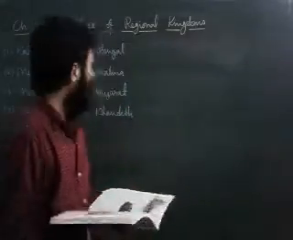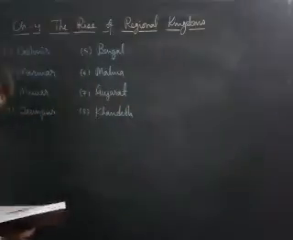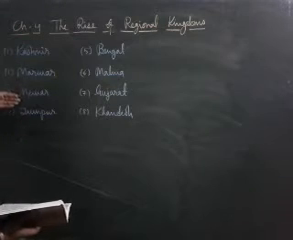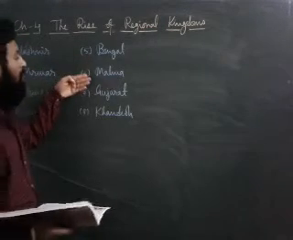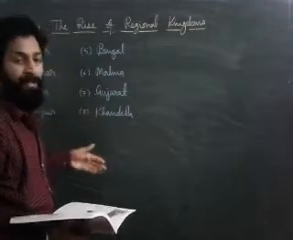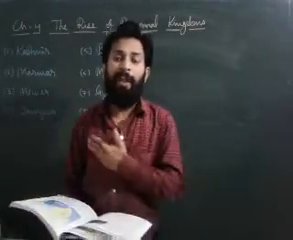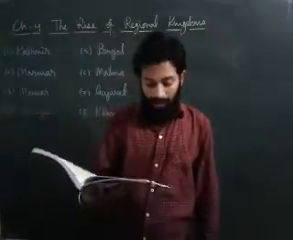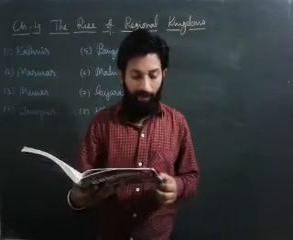Dear students, in this chapter we will discuss the kingdoms of Kashmir, Marwar, Mewar, Jaunpur, Bengal, Malwa, Gujarat, and Khandesh. We will discuss this type of kingdoms. Let's begin this chapter with page number 26.